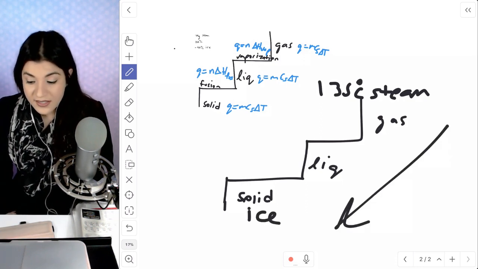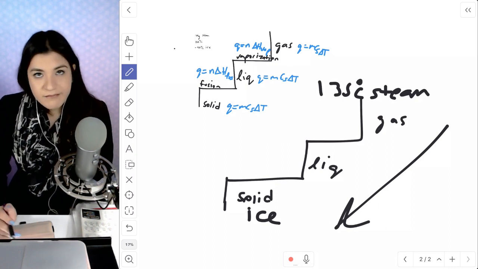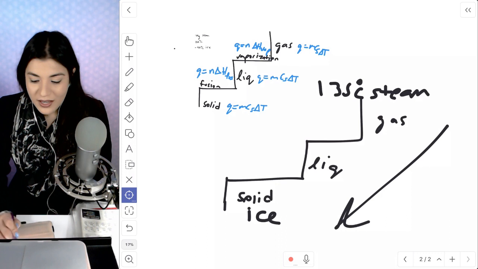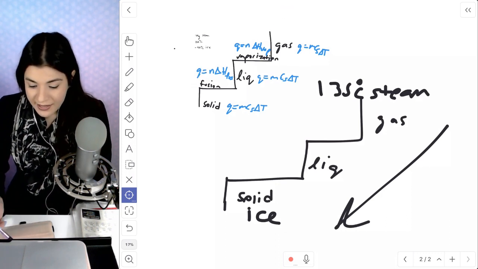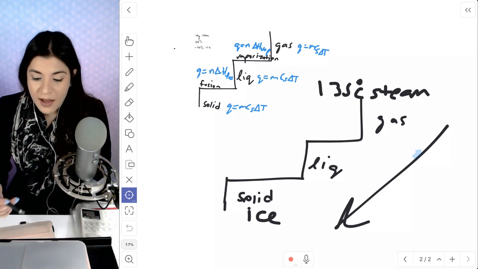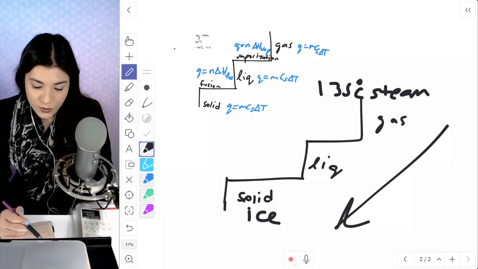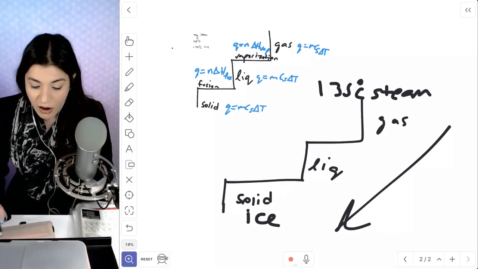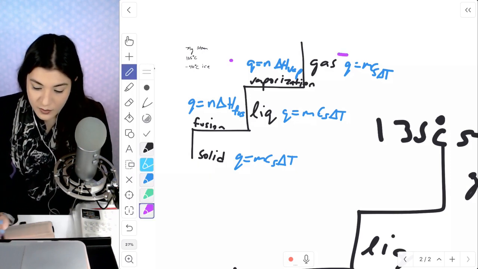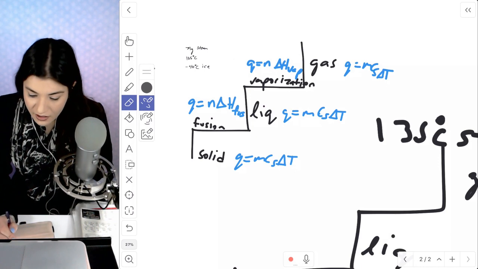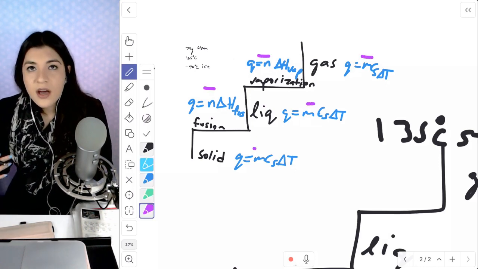To get to ice, when we're going backwards, meaning we weren't going in the endothermic direction, we weren't going really straight this way, that would be positive. However, if we're going back down the opposite way, that makes all of these negative, okay? So all of these formulas will be negative because we're going the opposite direction, the exothermic direction. So all of these will be equal to a negative here. I'll put a negative, negative. So all of those formulas, we will need all of these, and at the end, we're going to add everything together.